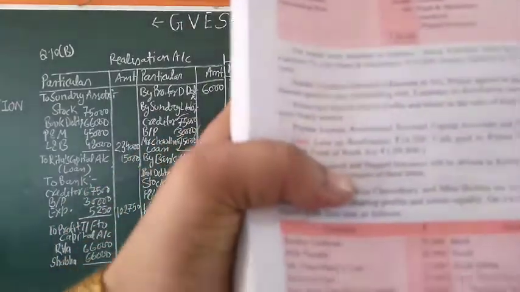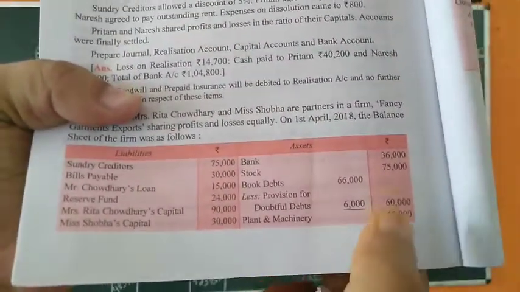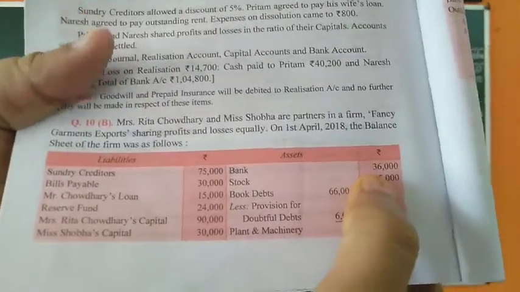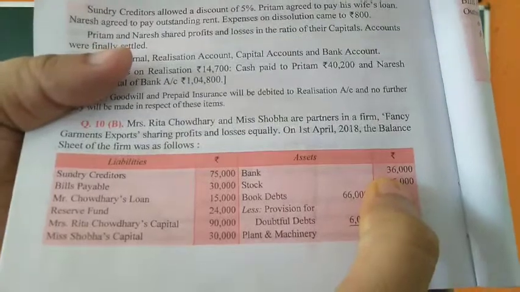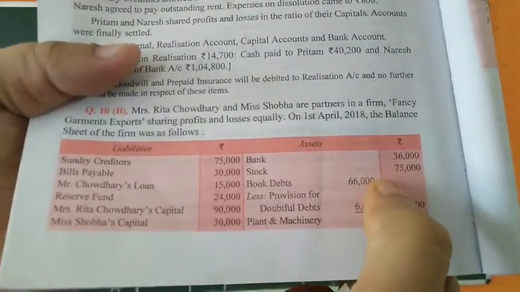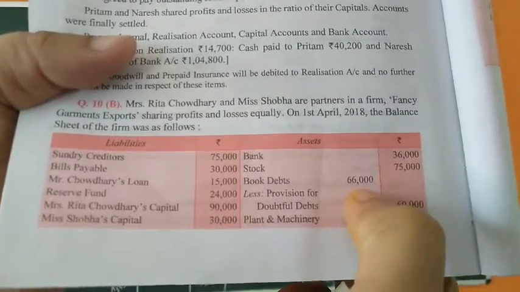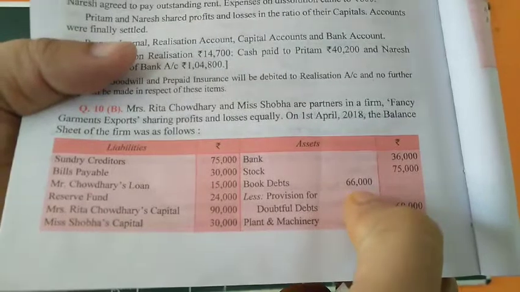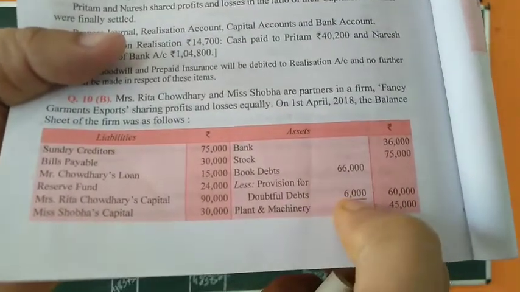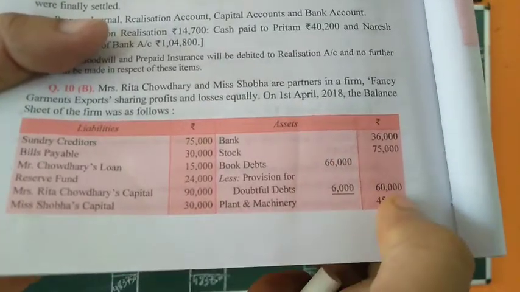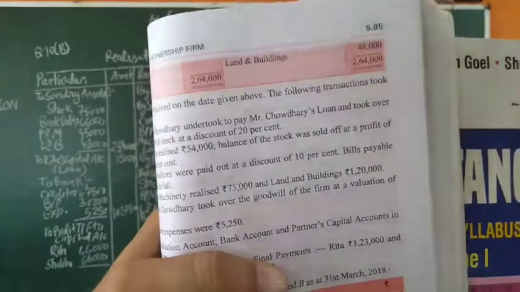Now the asset side. The opening balance of the bank, rupees 36,000, is transferred to the bank account. Stock is 75,000. Debtors will be transferred to the debit side of the realization account at 66,000, and the provision will be transferred to the credit side of the realization account, worth rupees 6,000. The total of the debtors is 60,000. Plant and machinery is 45,000, and land and building is 48,000.